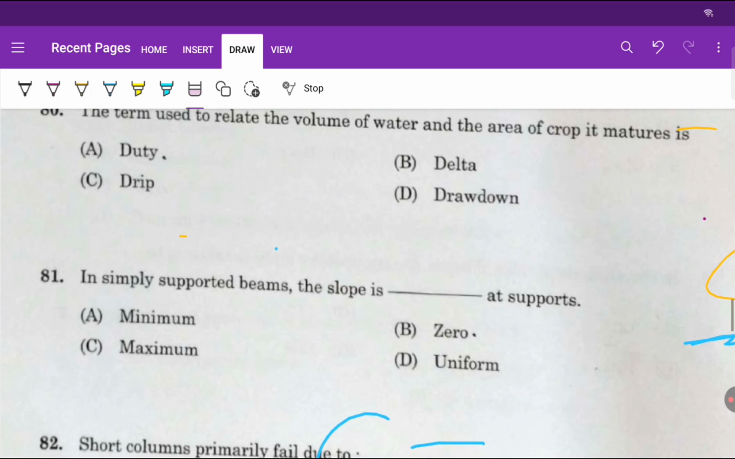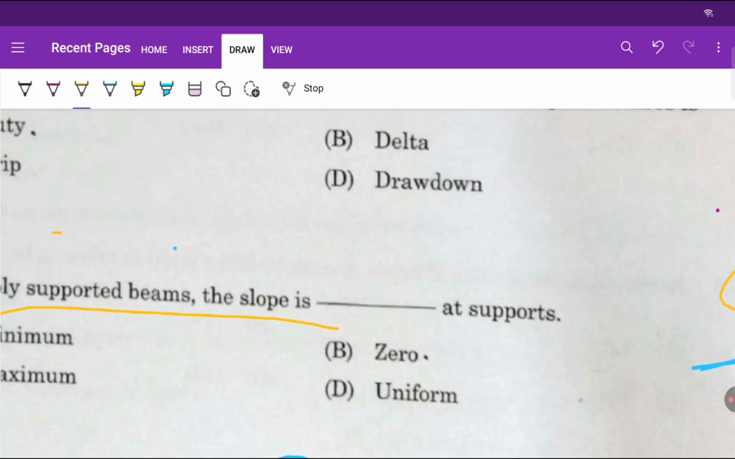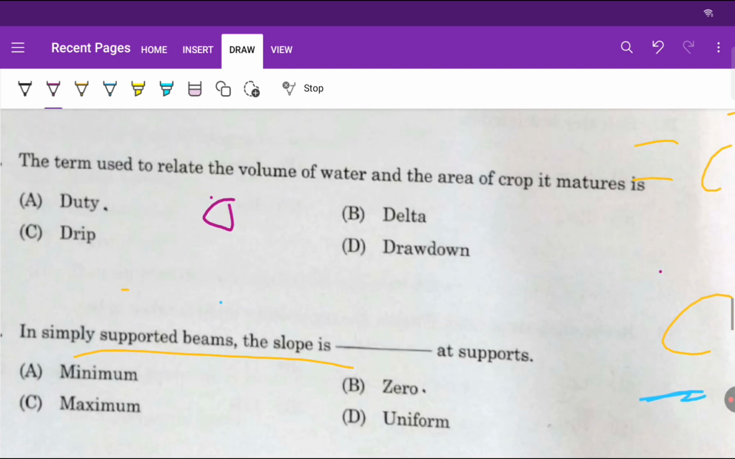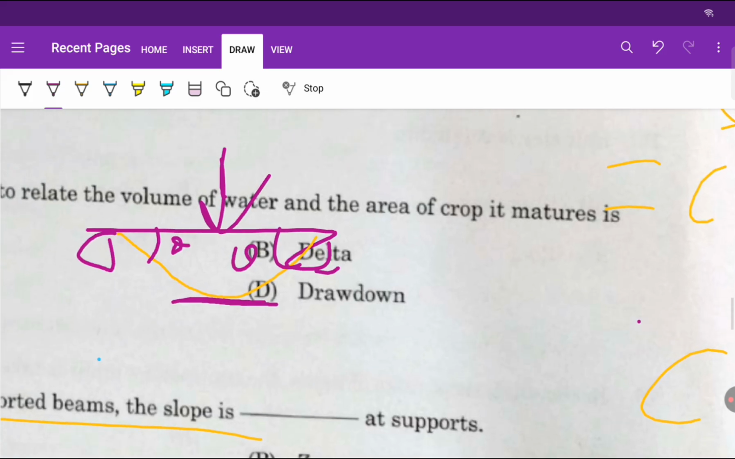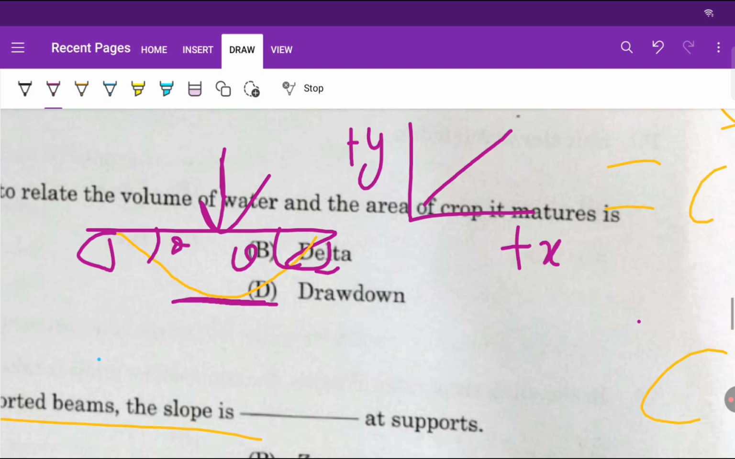Now the next question is, in a simply supported beam, the slope is dash at support. If some load comes on this beam, it will bend something like this. Here the slope is theta. Slope is the tangent of a line measured from the positive x-axis to the positive y-axis, right? So here if I want to find the slope, it will give 0 slope, right?